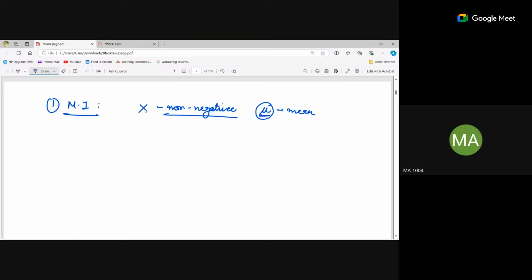So if x is a non-negative random variable with a finite mean mu, then the probability of x greater than or equal to c is always less than or equal to mu by c. This is Markov's inequality.